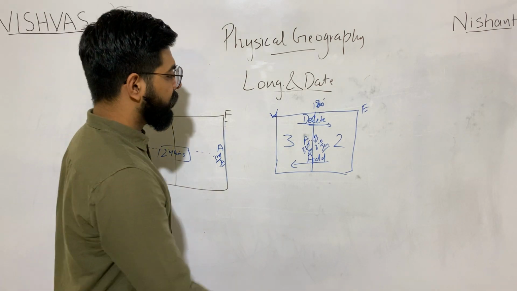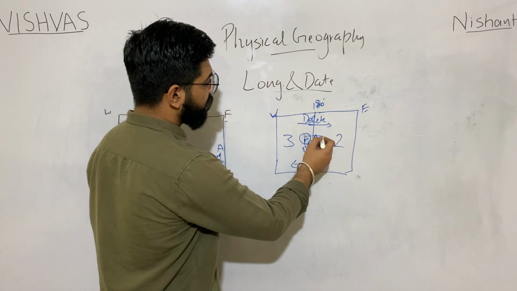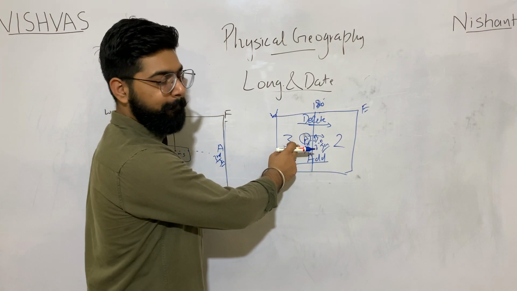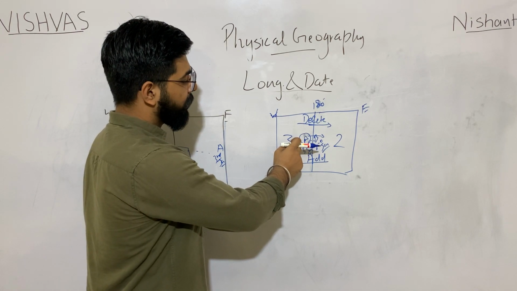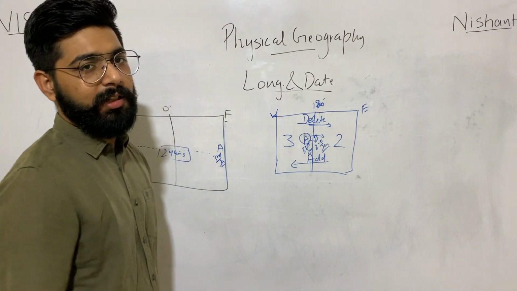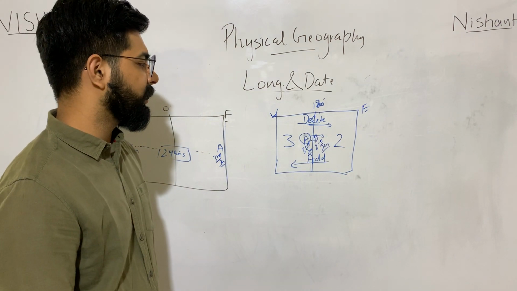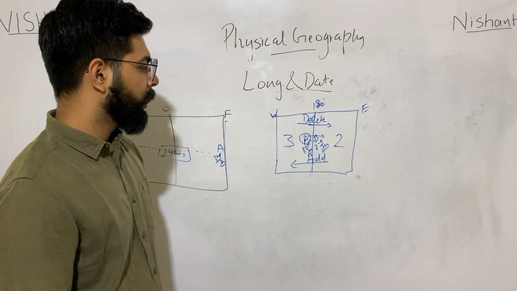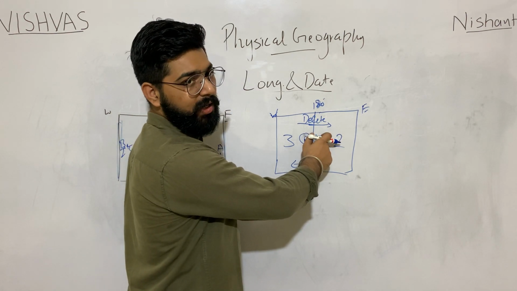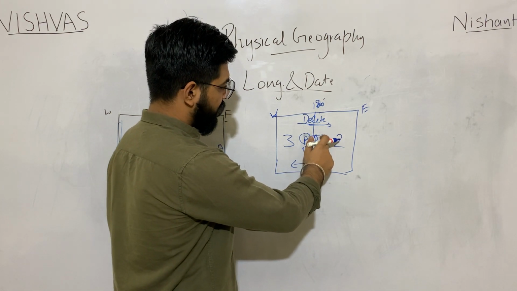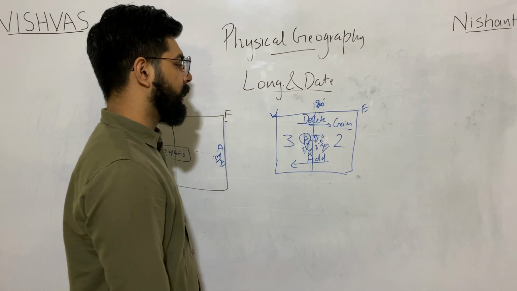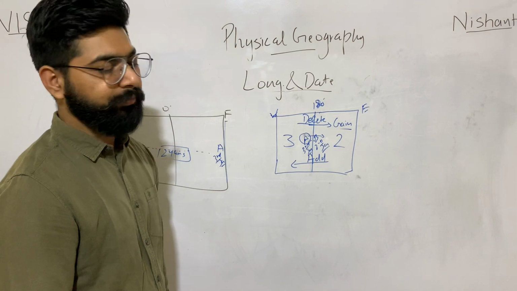On the other hand, say if A moves towards this side, he is living in 3rd January and he has already lived 2nd January in his life. So if he moves from this point to this point and crosses the 180-degree longitude, it means he has gained a day in his life.